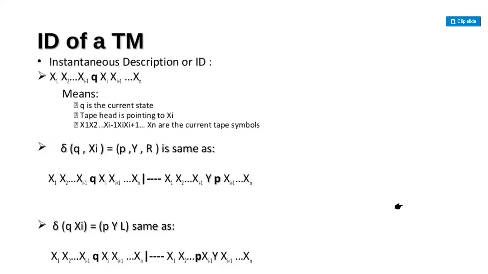With this instantaneous description, I explained how to do the moves to right and how to do the moves to left. This is the most important thing: knowing how to move to right and how to move to left is the most important thing in a transition mapping function for the Turing machine, right? And in the next class, I will explain the remaining concepts under the Turing machine.